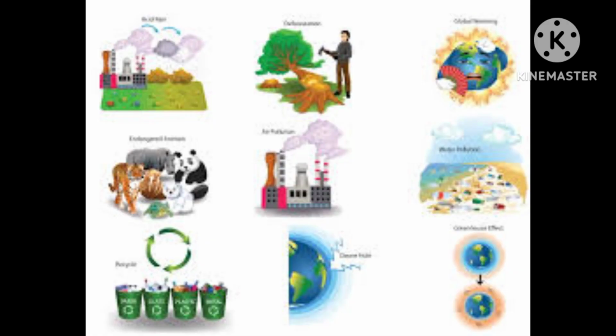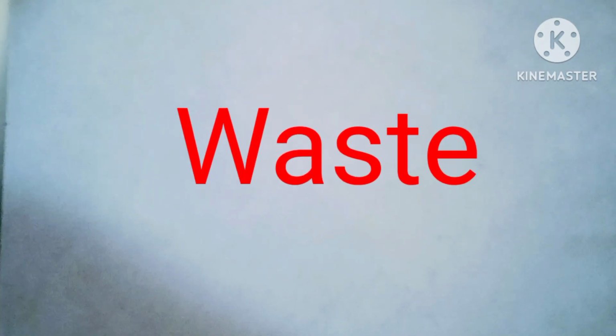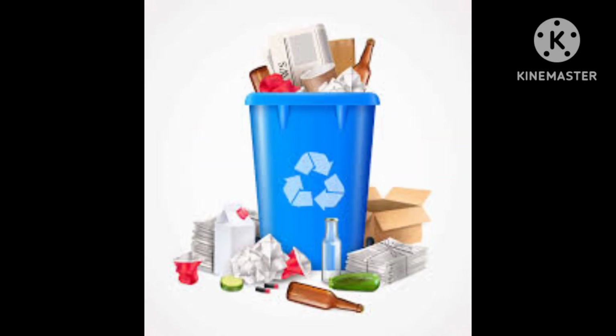If a surrounding is unclean and damaged, it will directly or indirectly affect all the living things. We know that many of us are adding waste to the environment that affects our surroundings and makes it unhealthy and damages the environment. Today let us study more about waste. What is the meaning of waste? The useless things and unwanted materials that are discarded by humans are called waste.